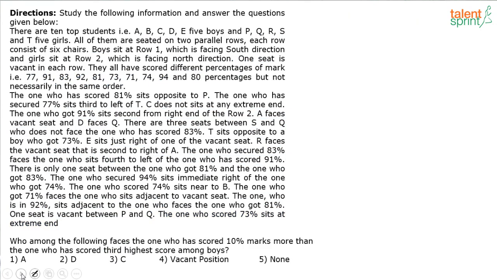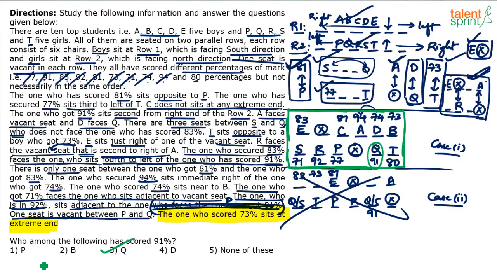Next question: who among the following faces the one who scored 10 percentage marks more than the one who has scored the third highest score among boys? First, let's find out who has scored the third highest score among boys.